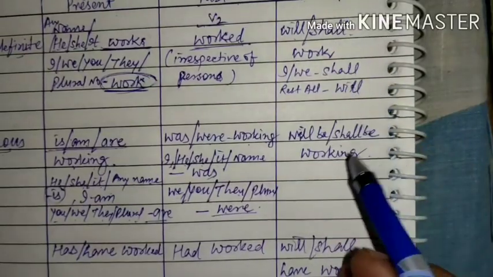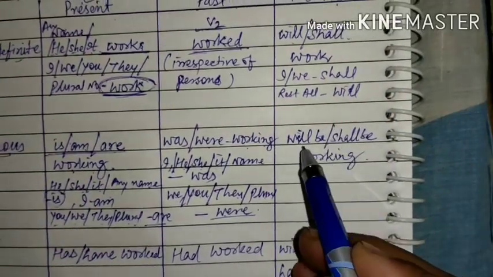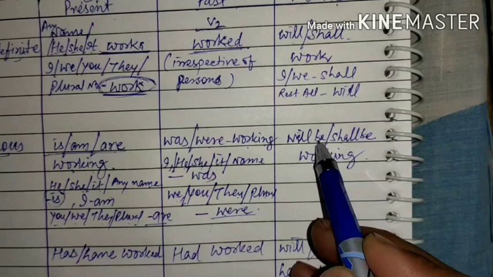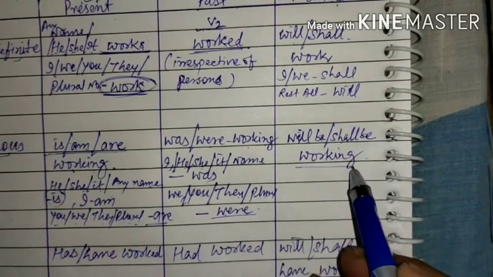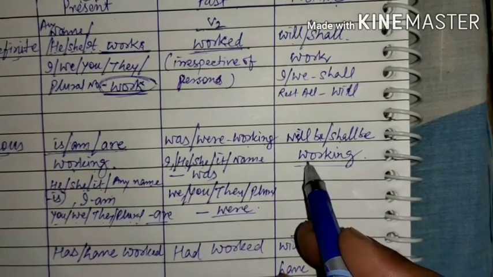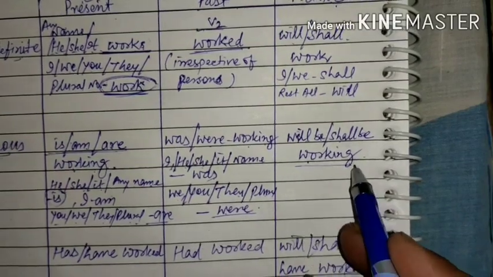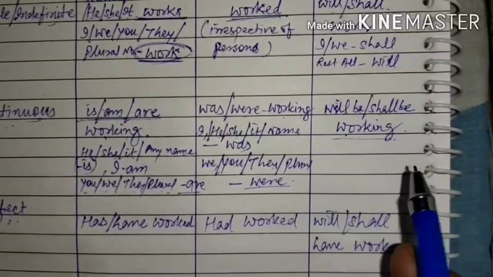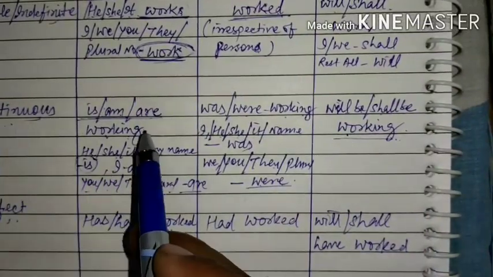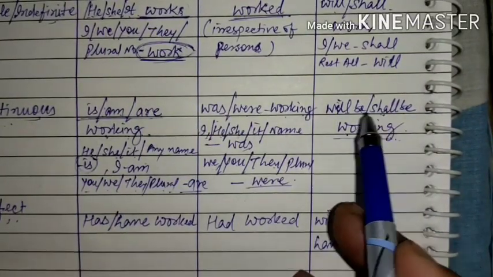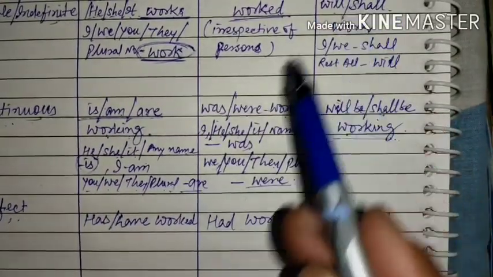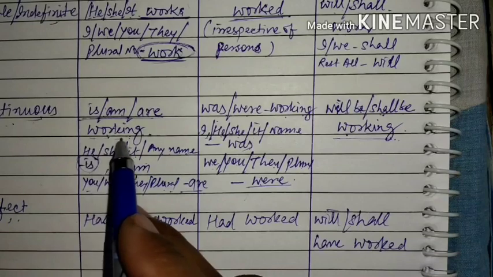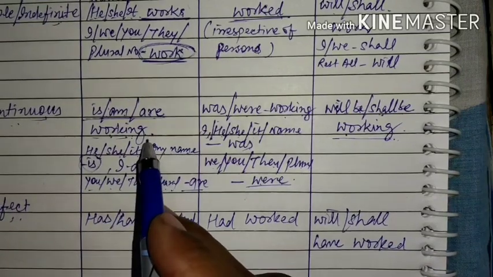If we talk about future continuous, then will and shall will be added with be, will be and shall be, and the form of the verb will be base form, that is ing. So you can notice a similarity here in all the continuous forms of three tenses, that is whether present continuous, past continuous, or future continuous. The form of the verb will be base form added with ing. This is the similarity you can notice.